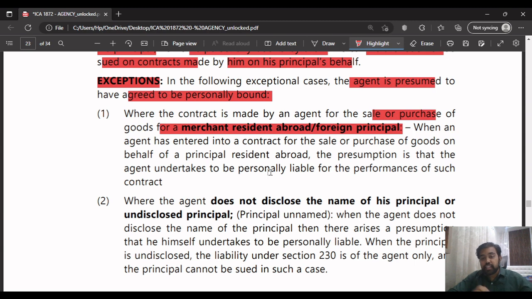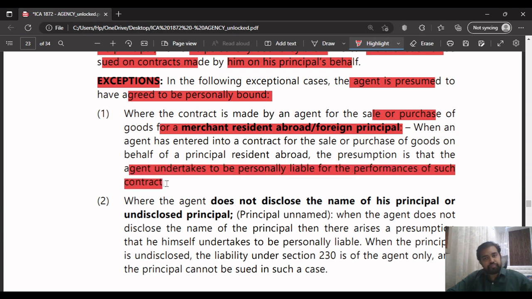When an agent has entered into a contract for sale or purchase of such goods on behalf of a principal resident abroad, the presumption is that in such a case, if it is a foreign principal, the agent undertakes to be personally liable for the performance of this contract.